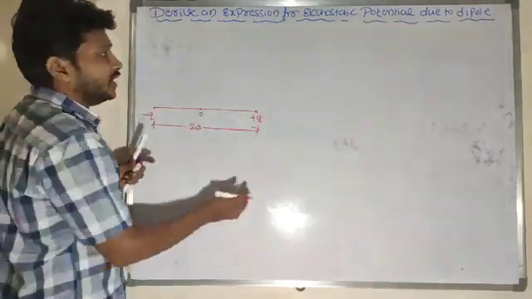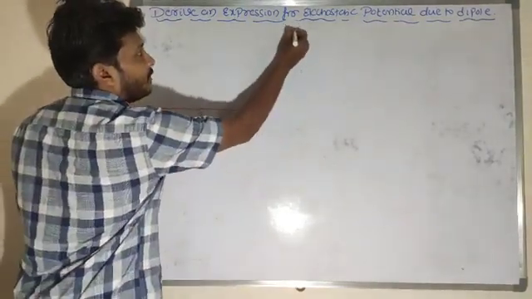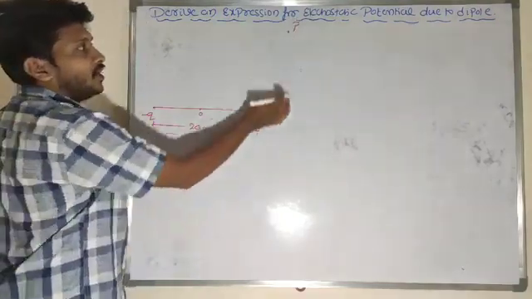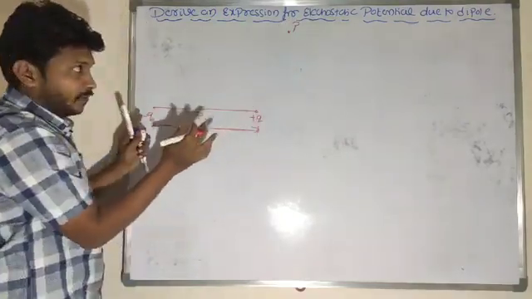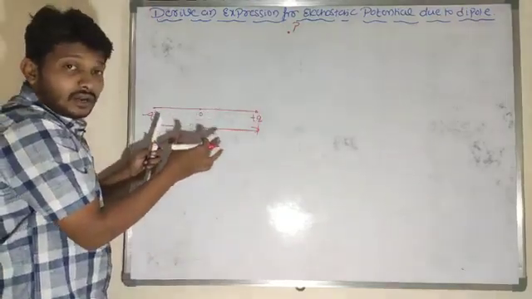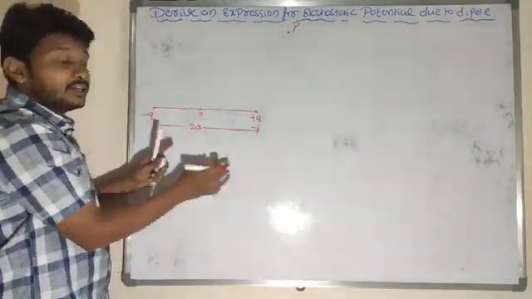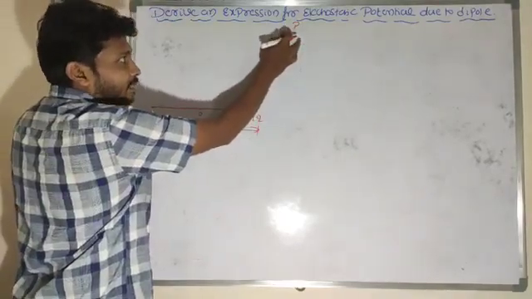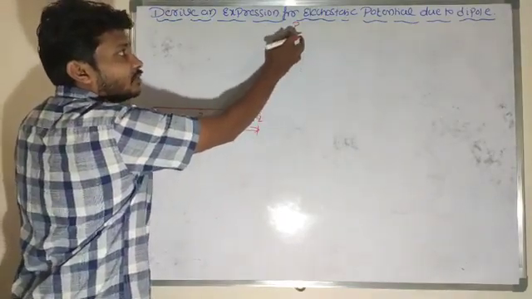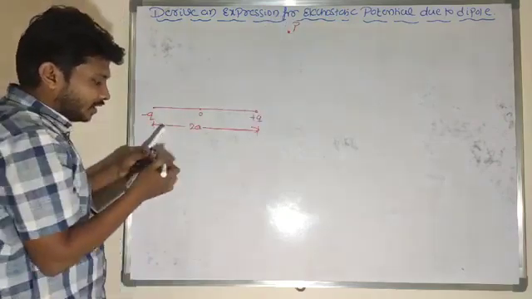Now I will choose a point. Let P be a point of observation where I need to determine the potential due to the dipole.